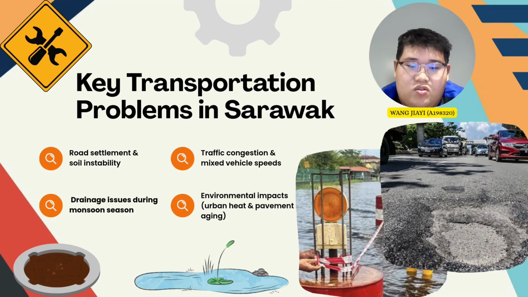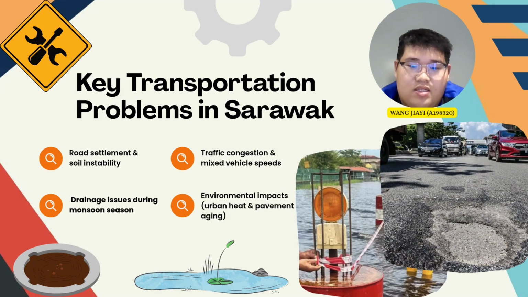The third problem is drainage. During the monsoon season, rainwater can collect on the road because the drainage system cannot clear water quickly. When water sits on the road, it reduces friction and increases the chance of accidents, especially for motorcycles.